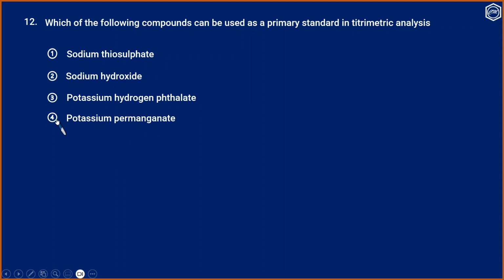Options 1, 2 and 4 are used as secondary standards. So the correct option will be 3, potassium hydrogen phthalate. That is the correct answer. It behaves as a monobasic acid. It can be used as a primary standard for the standardization of sodium hydroxide. Phenolphthalein is used as the indicator.